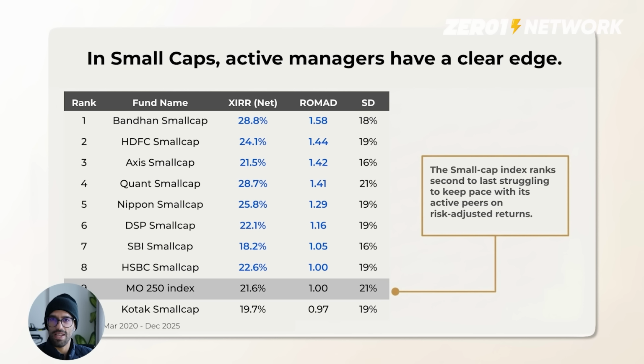Future performance might vary. Small caps haven't done anything for the past 5 years. Maybe they do something in the next 5 years. I'm no soothsayer. I don't know. But what I'm trying to show is that historically, this is what we know. And hopefully that gives us some clarity as we think about 2026 and beyond, right?